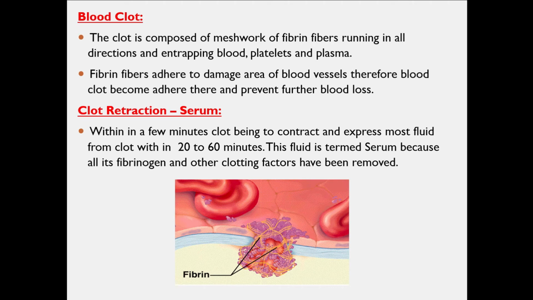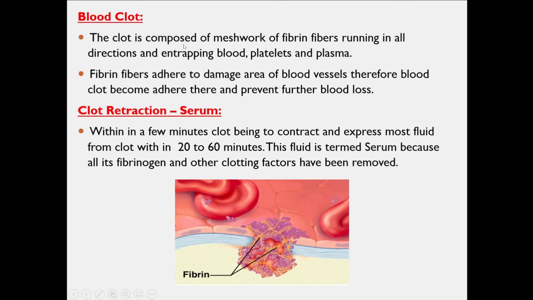Remember the basic concept of a blood clot. A blood clot is composed of a meshwork of fibrin fibers running in all directions and entrapping blood cells, platelets and plasma. Now you see in this picture the yellow part, the fibrin fibers.